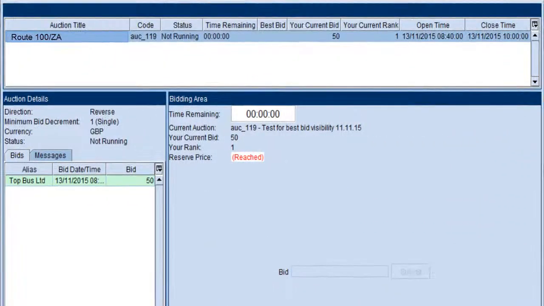This is your auction monitor page. It includes details on the auction, including the title, the status, your current bid, your rank based on both your price and quality scoring, the start time and the end time of the auction, and some of the information found in the auction summary page has been duplicated for you here to refer back to.